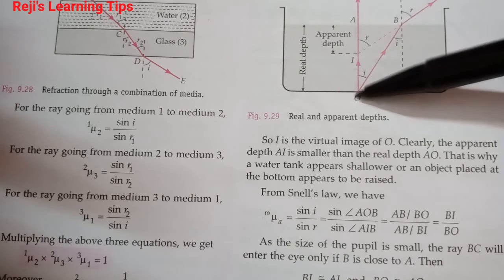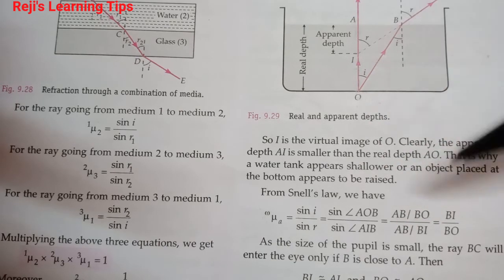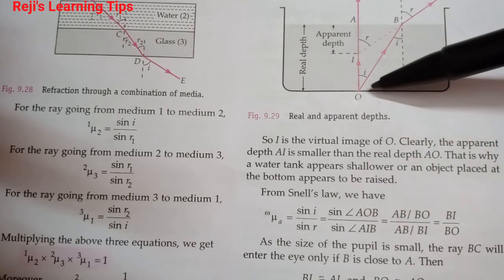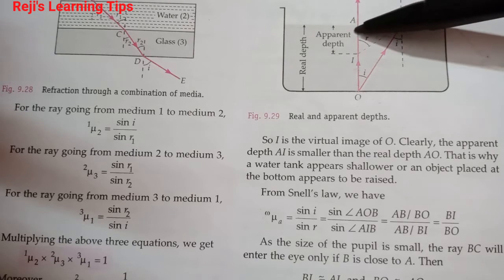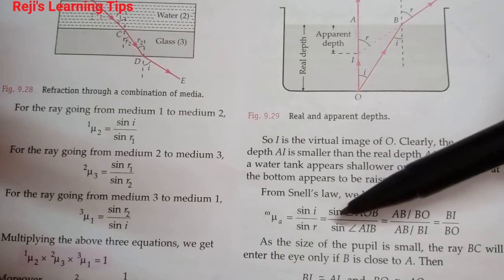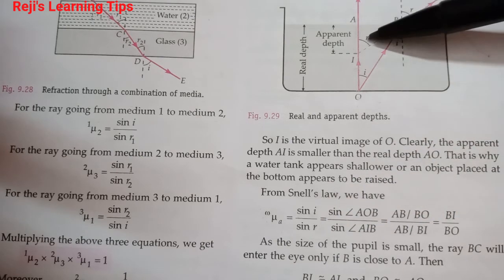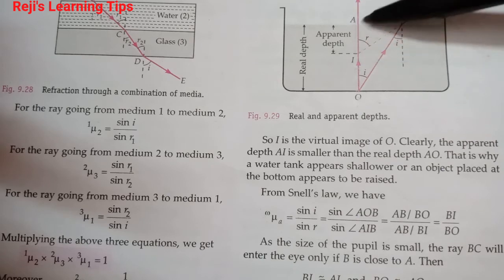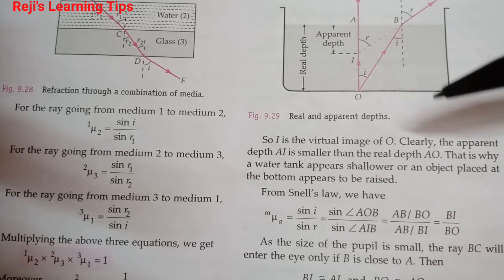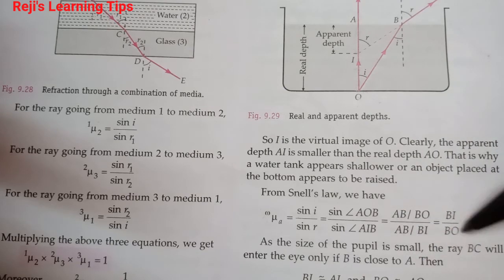in this case sin of angle AOB is equal to the opposite side, that is AB, divided by the hypotenuse BO. This is a right triangle. In the case of sin r, sin r is equal to AB by BI. AB and AB cancel, and we will get BI by BO.